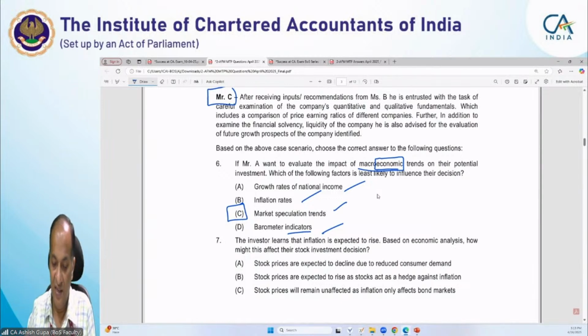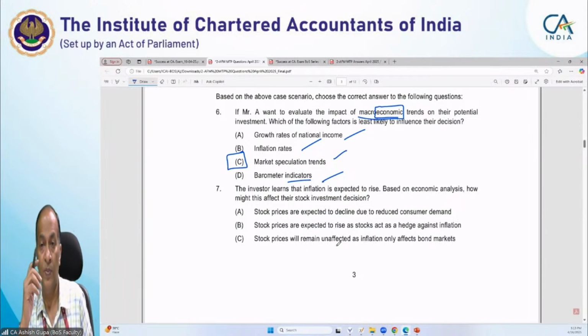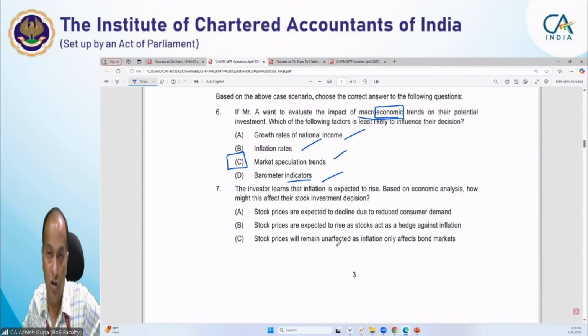Next is the investor learned that the inflation is expected to rise. Based on economic analysis, how might it affect their stock investment decision? Now here the answer basically, we want to know how our inflation will be adjusted. See, now here our knowledge of the security valuation works.